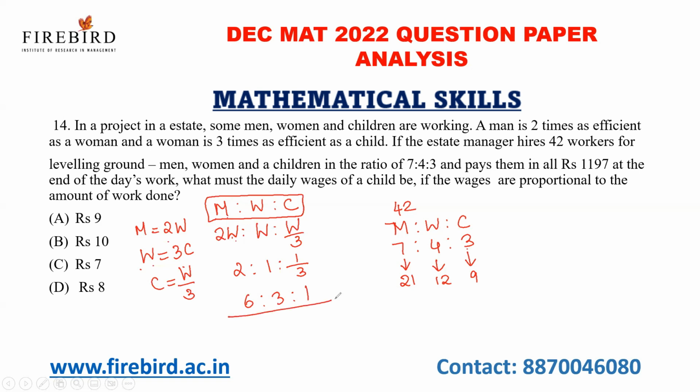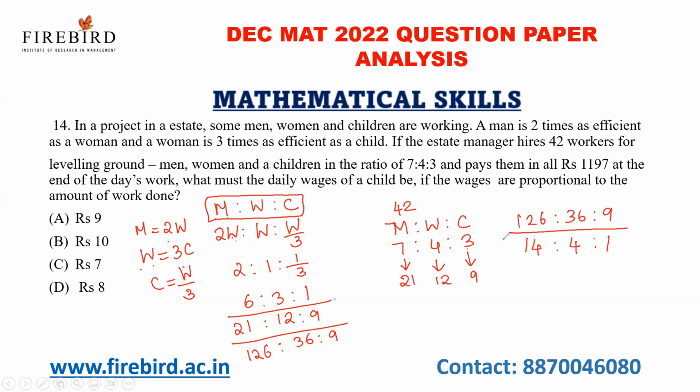And the total numbers of people are 21 is to 12 is to 9. So multiply both the values, you'll get 126 is to 36 is to 9. So I can divide 126, 36, 9 by 9, in terms of the 9 table, I'll get 14 is to 4 is to 1 as the ratio. Okay, now